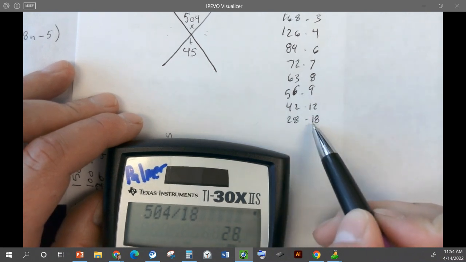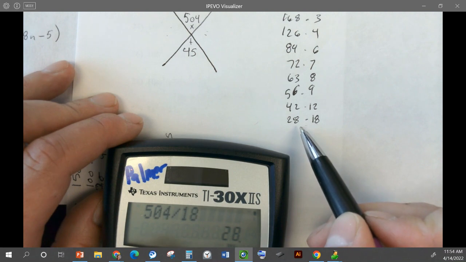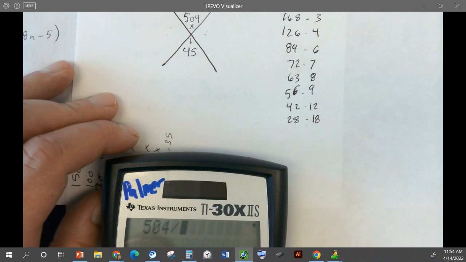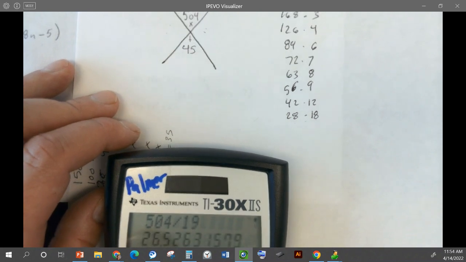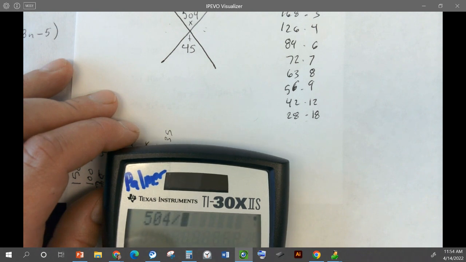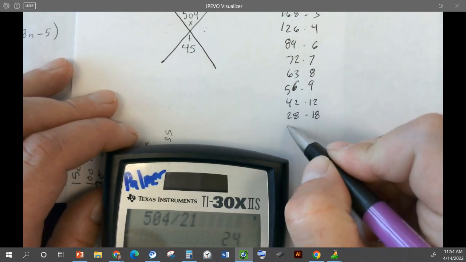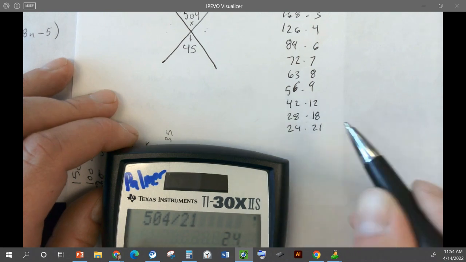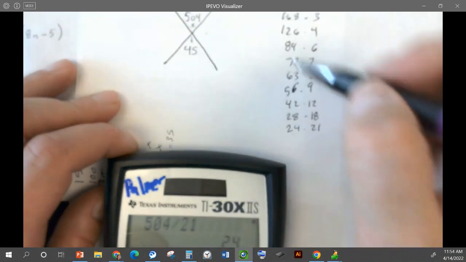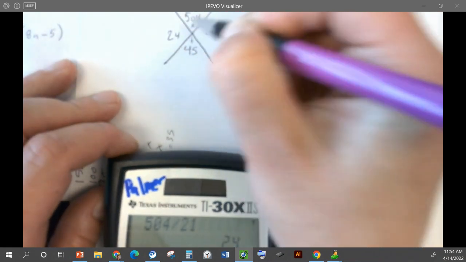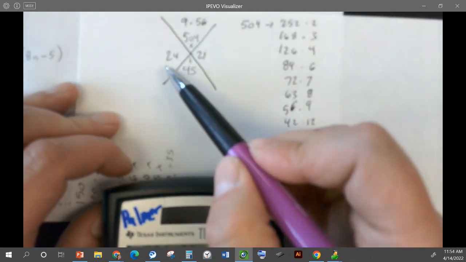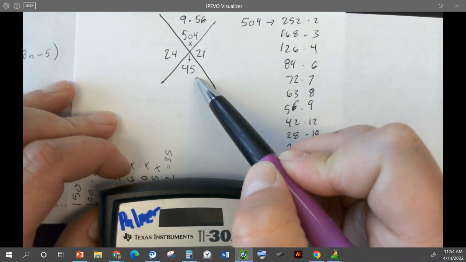If I add these together, that's not going to give me 45, so that won't work. 19, 504 divided by 20, 504 divided by 21. So 24 and 21. Will this work? That will work. Perfect. So this is our factor. 24 times 21 gives us 504, and 24 plus 21 gives us 45.